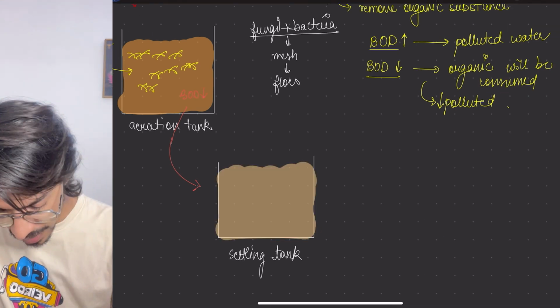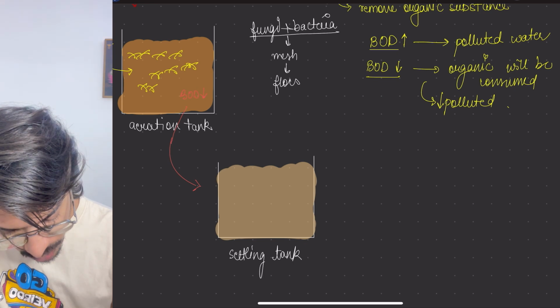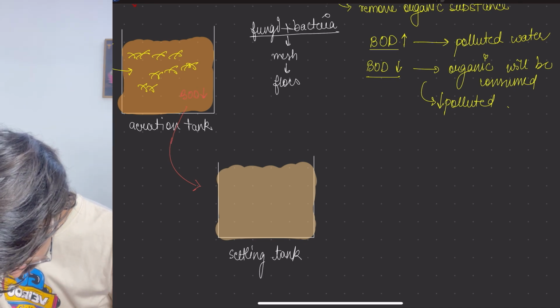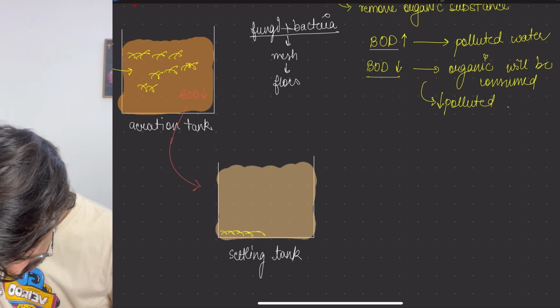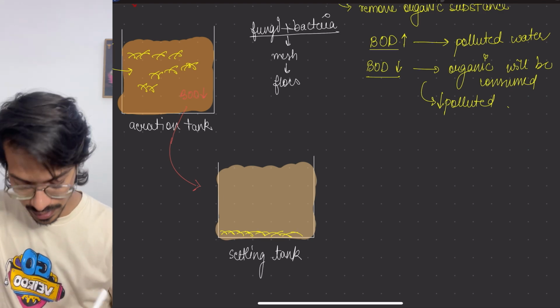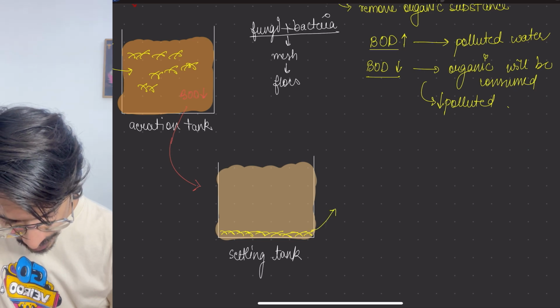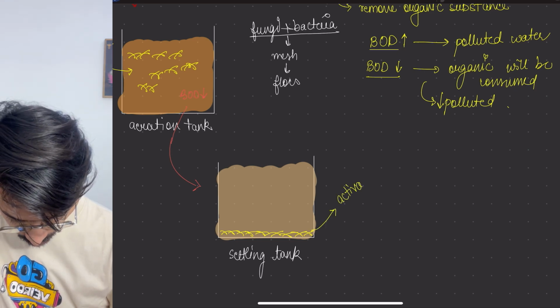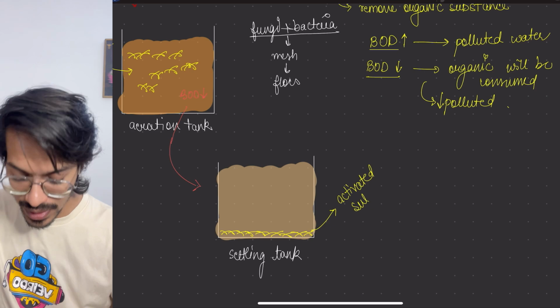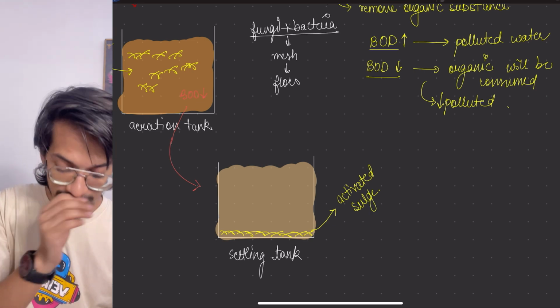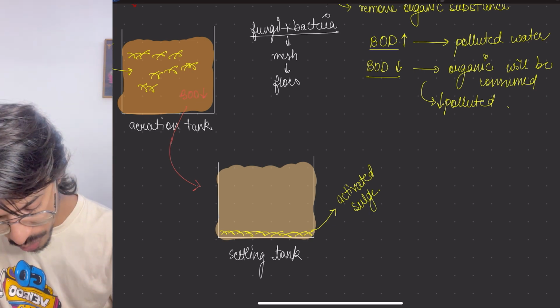Inside the settling tank, what we are doing? We are making these flocks settle down at the base. This settled material is called activated sludge. So this is different from the primary sludge. It is called what? Activated sludge.